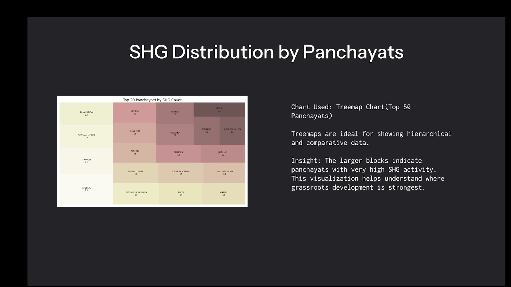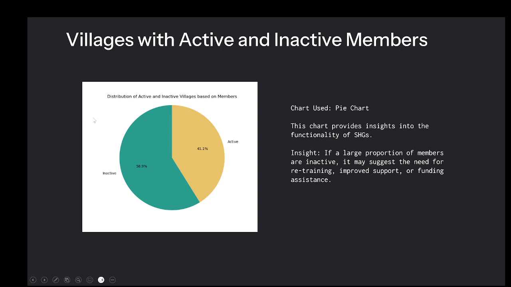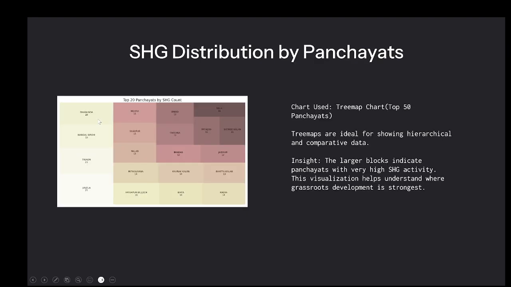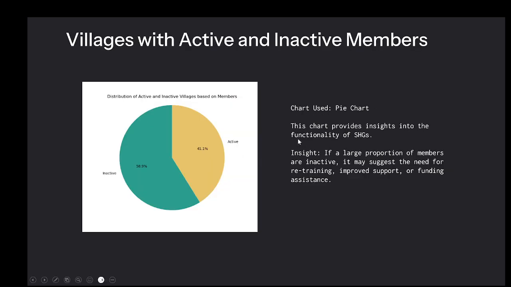This is the distribution. This is the tree map that I have used for describing the top 20 panchayats. As you can see here, there are the top 20 panchayats, and the size of each box represents the number of self-help groups present in that panchayat. Here you can see that 41% of villages have active members, and approximately 59% of villages do not have active members.